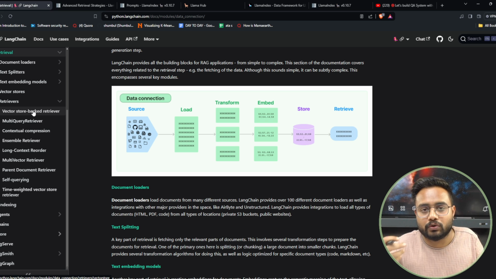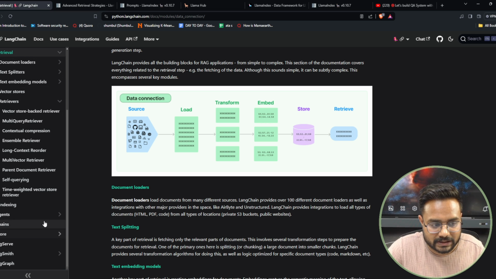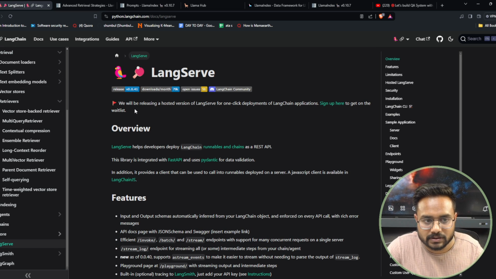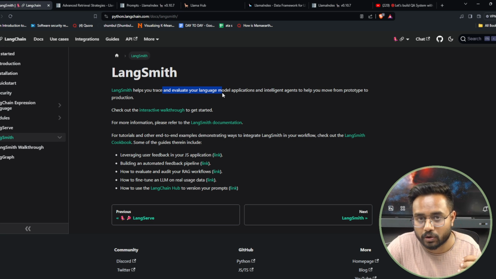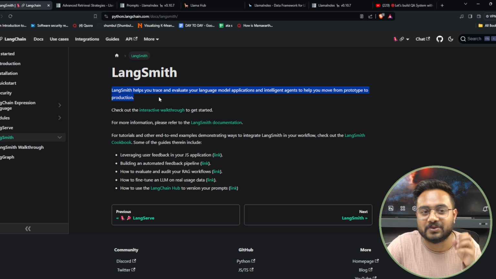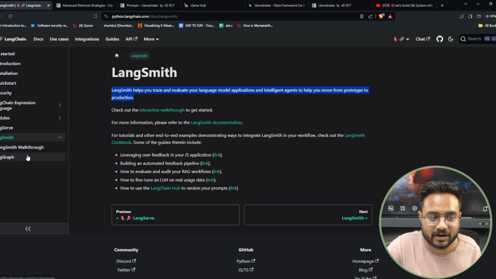If you want to make a very capable, advanced system, definitely you can connect both, this Llama-Index and this LangChain. Now here you can see LangServe is there. I told you about LangServe. LangServe helps develop and deploy applications, so by using LangServe you can deploy it. LangSmith is there. LangSmith helps you trace and evaluate your language model. I was saying that I haven't explored it, so it is going to be used for tracing and for evaluation. Now LangGraph is there.